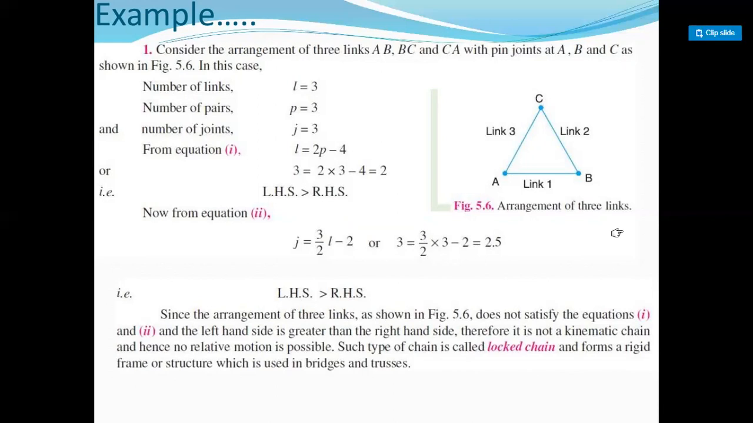So from equation number 1, L = 2P - 4. So 3 = 2 into 3 minus 4 = 2, which means LHS is greater than RHS. Now from the second equation, J = 3/2 L - 2. The value of joints is 3. Now solving 3/2 L - 2, we get 2.5. So LHS is greater than RHS. So this is a locked chain.